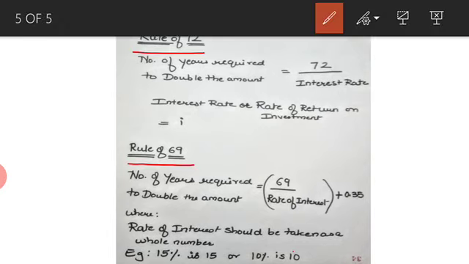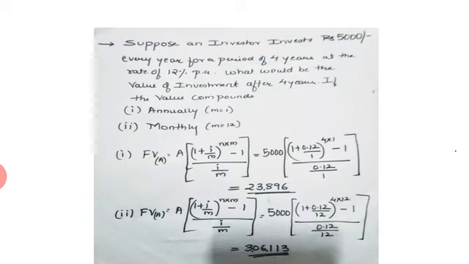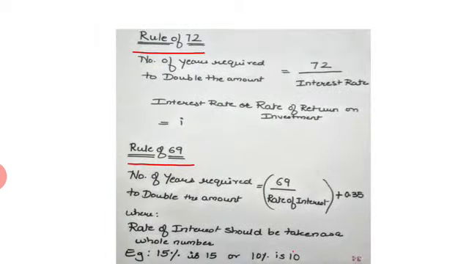I hope you are clear with this particular concept of the rule of 72 and rule of 69, and also with the concept of multi-period compounding of future value of annuity.